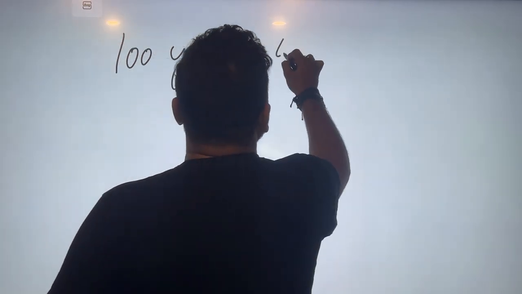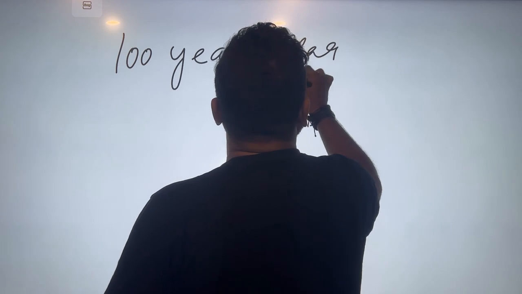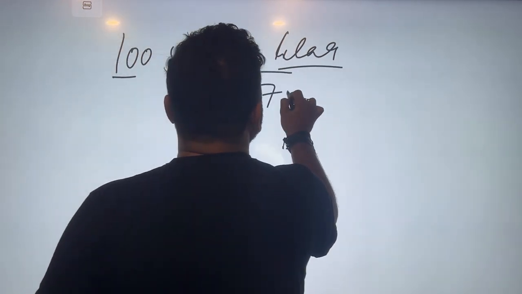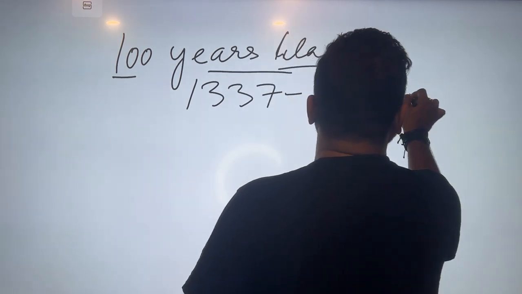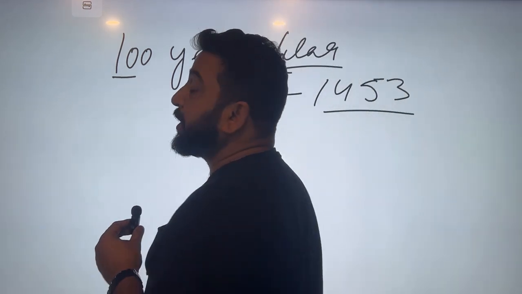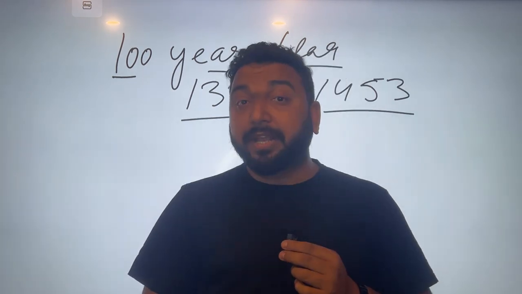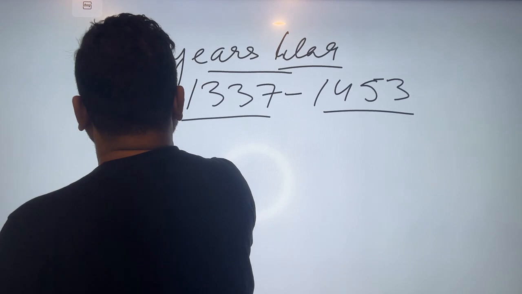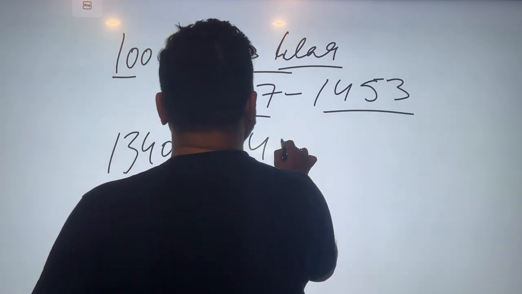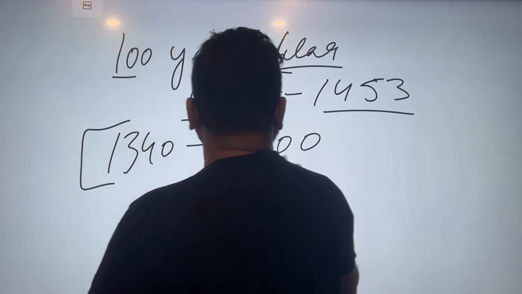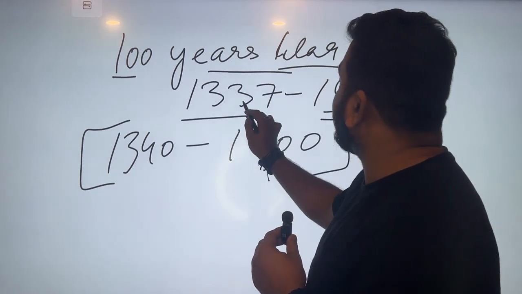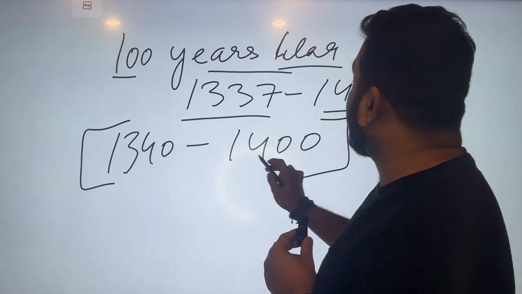100 Years War. Another important thing that makes Chaucer's age the first modern age is the 100 Years War, 1337 to 1453. Just check the timing again. What is the timing of Chaucer's age? 1340 to 1400. And what is the timing of the war? Around 1337 to 1400.